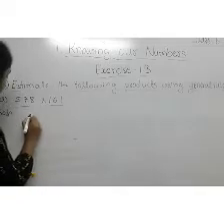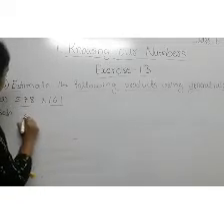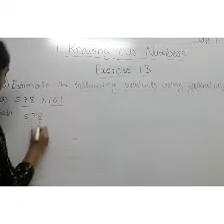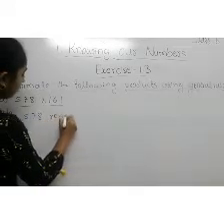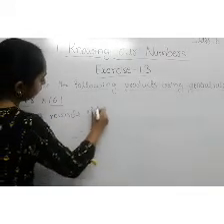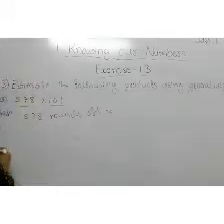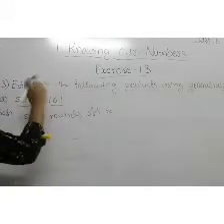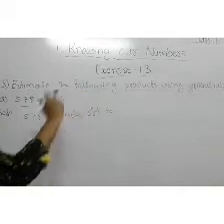Then 578 rounds off to how much? Here we have to round off using the general rule.